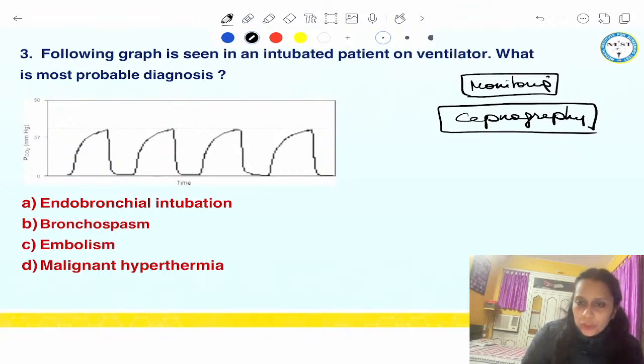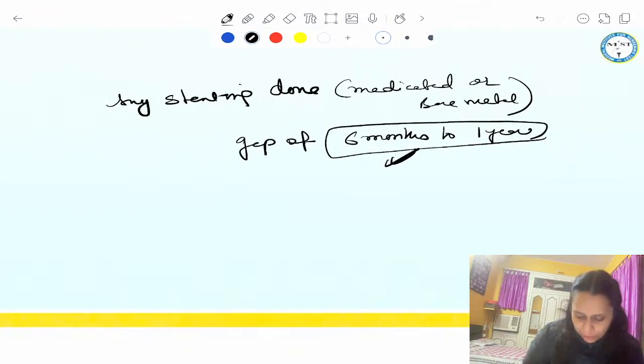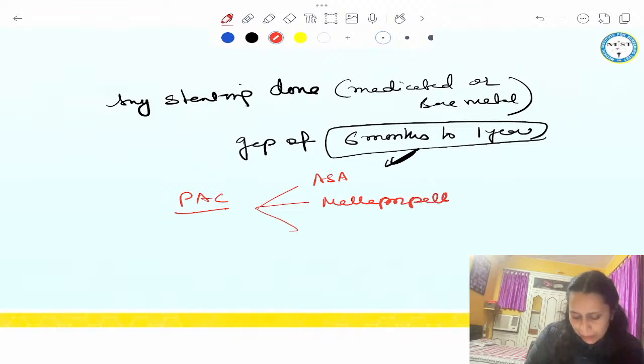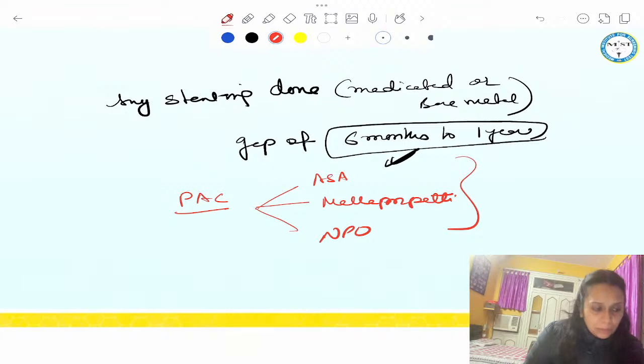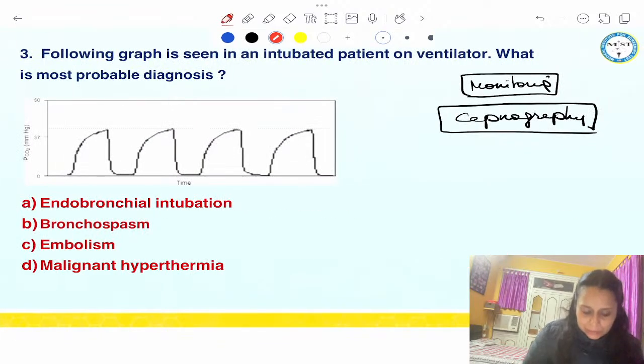Guys, we've just finished one topic, 2 questions of one topic. The topic was pre-anesthetic evaluation, PAC checkup. And in PAC checkup, there are 3 things which are important. Number 1 is ASA guideline. Number 2, the Mallampati. Mallampati, I've asked so many times questions on Mallampati. And your NPO orders. These 3 are most important. Now coming on next question, that is monitoring, next topic. And in this, capnography is most important.